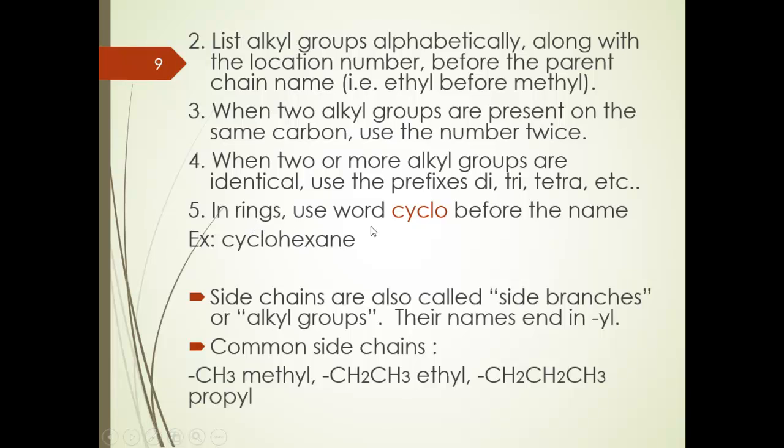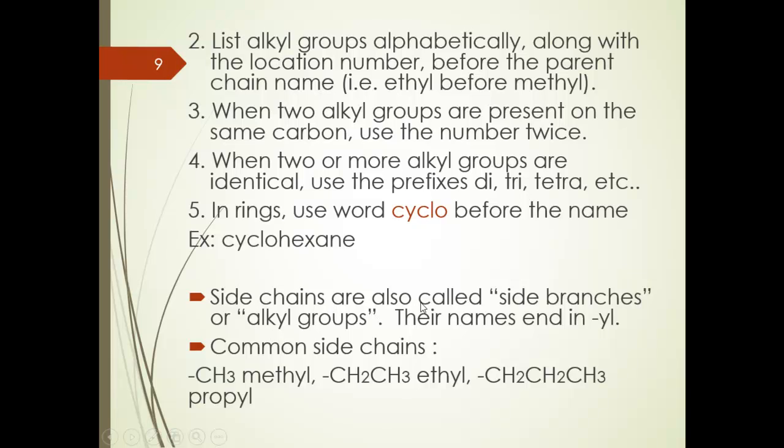In rings, we use the word cyclo, so I will use the word cyclo if the hydrocarbon is in the form of a ring, like cyclohexane. It's hexane but in the form of a ring, so it will be cyclohexane.